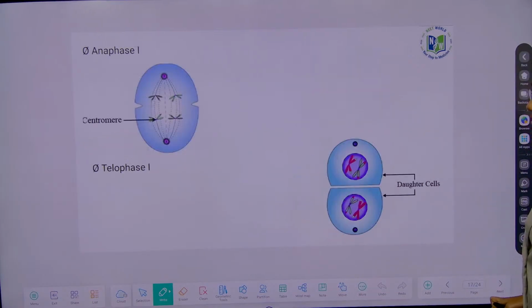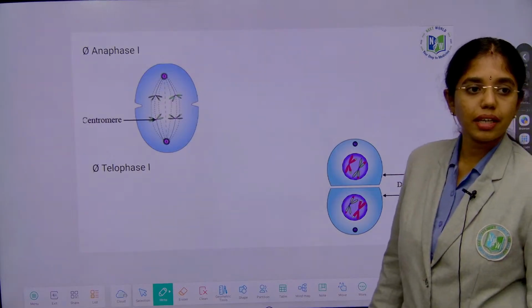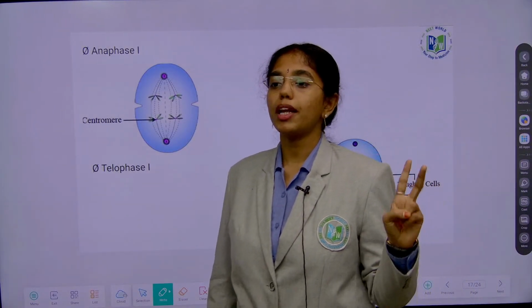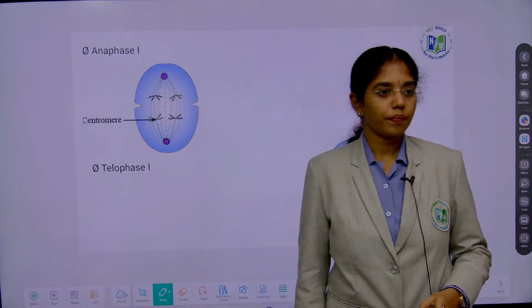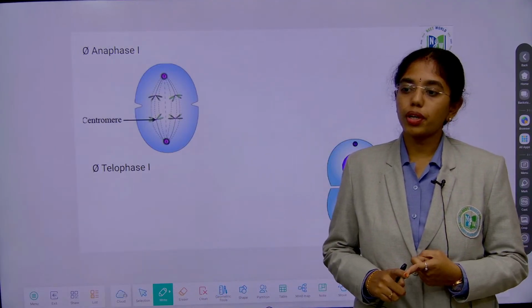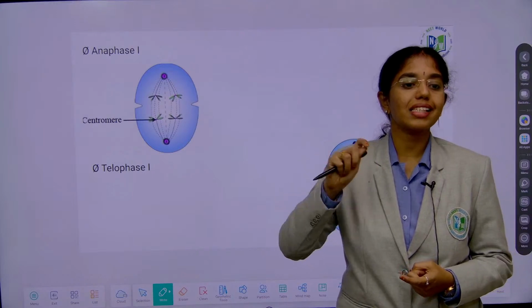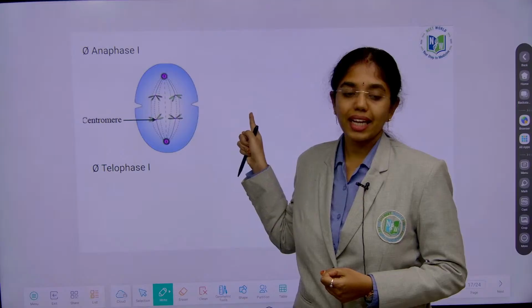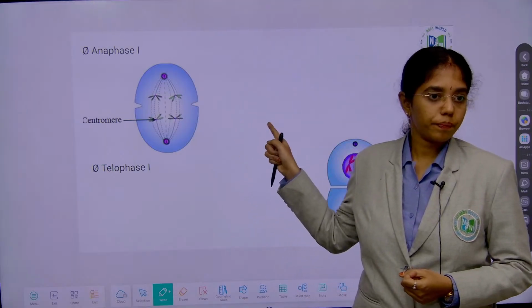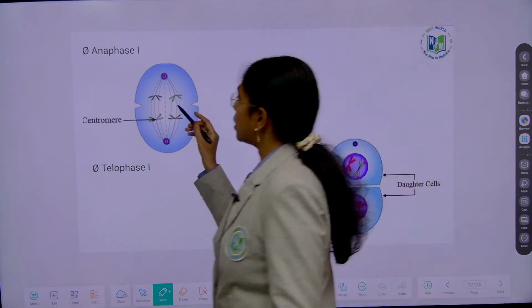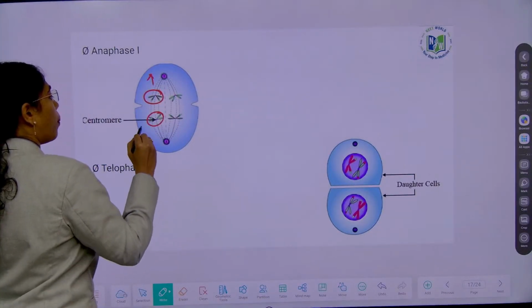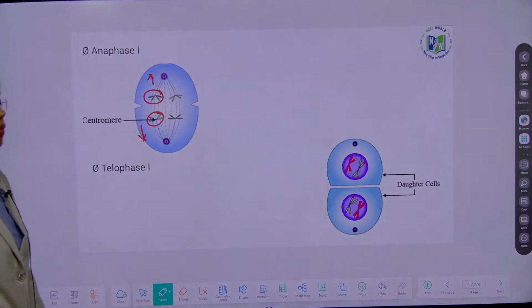And then anaphase 1. What is the difference? There is no centromere splitting. Anaphase complex protein is inactive. What is anaphase complex protein? That will initiate the centromere splitting, which operates in mitosis, but that is inactive in meiosis 1. The sister chromatids of homologous chromosomes are moving to opposite poles, right? There is no centromere splitting.